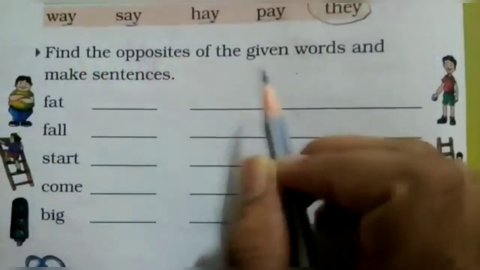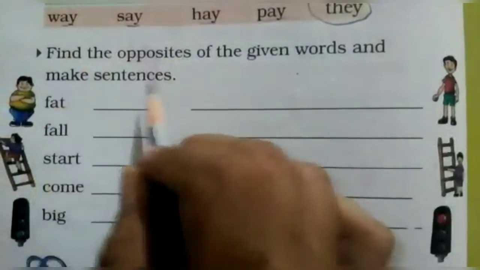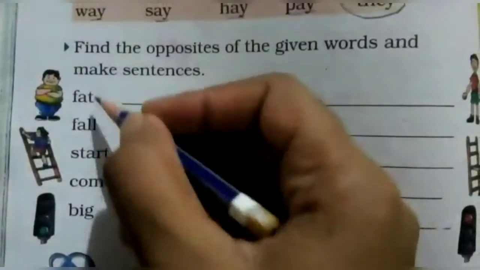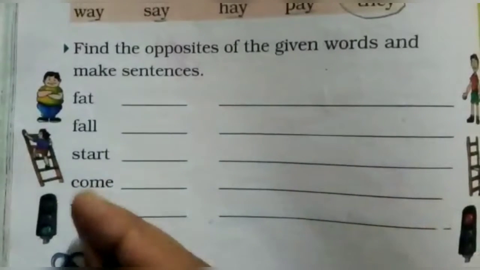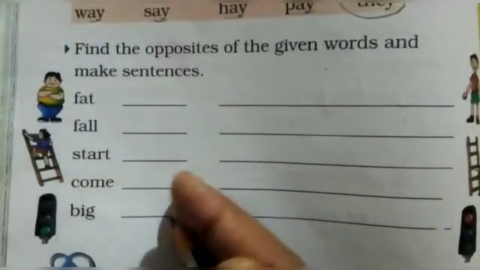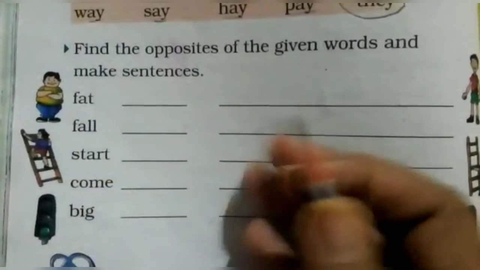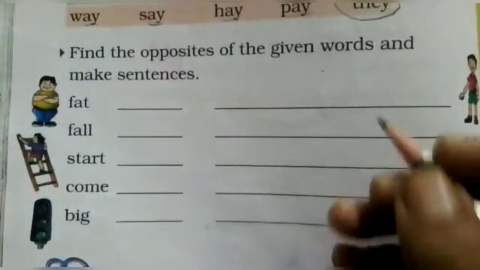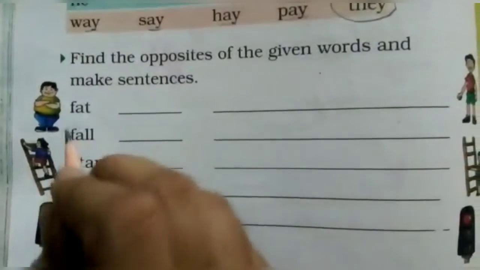Find the opposites of the given words and make sentences. That means some words are given, you have to find their opposite words and then make a sentence using this opposite word. Let's see. First word is fat.